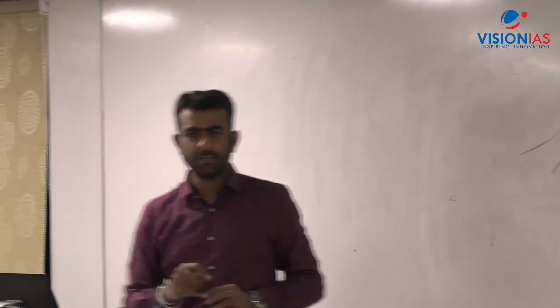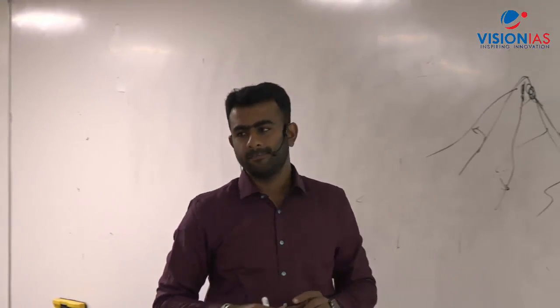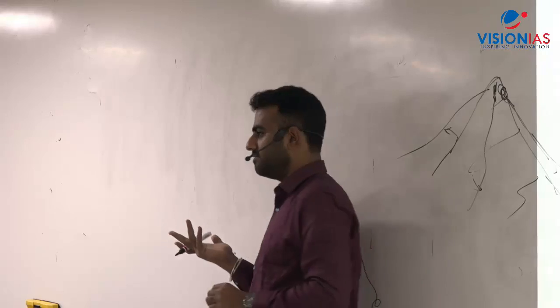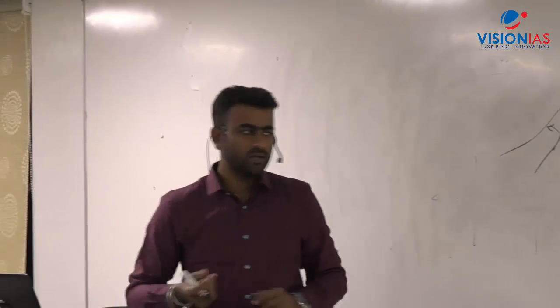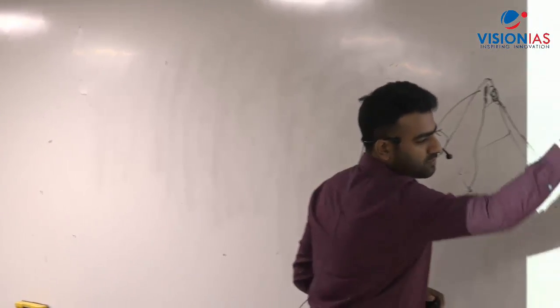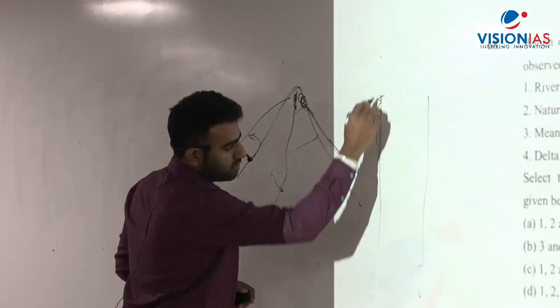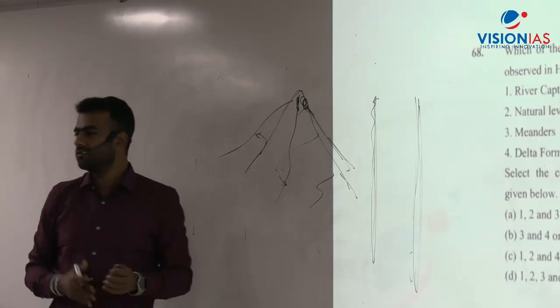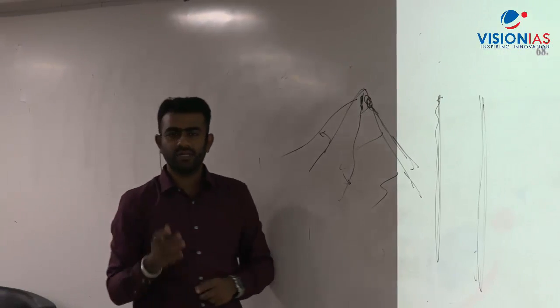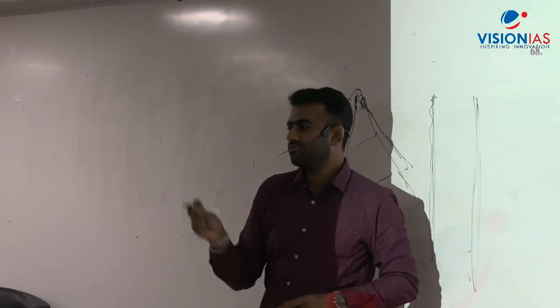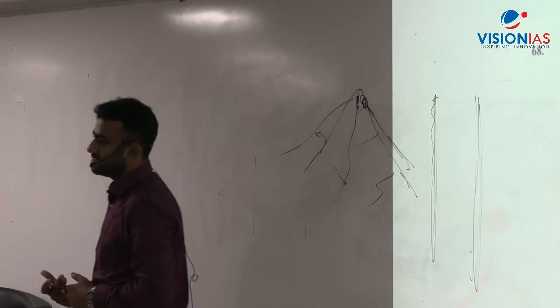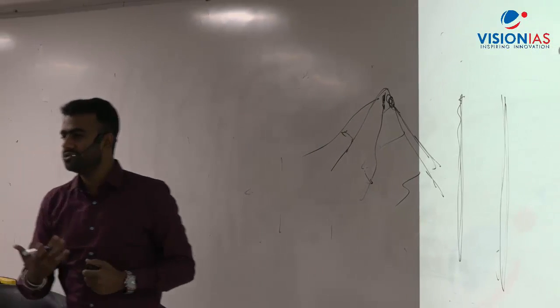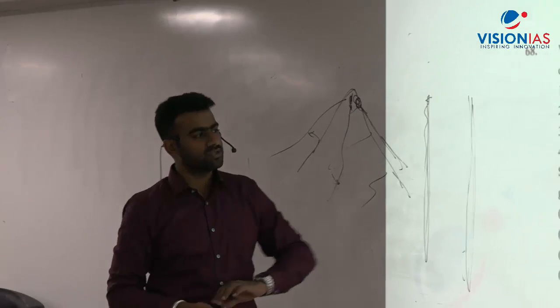What are natural levees? What are levees? Yeah, if the river is flowing, because of sand deposition a kind of blockage is formed on both sides; that is natural levees. Okay, that is again a characteristic of the Himalayan drainage system in the plains. Any kind of deposition which you see, even meanders also.